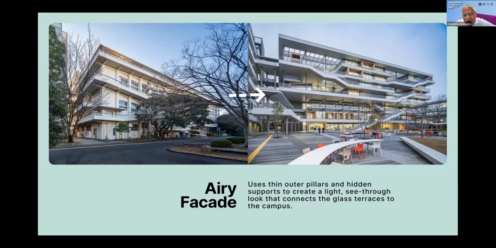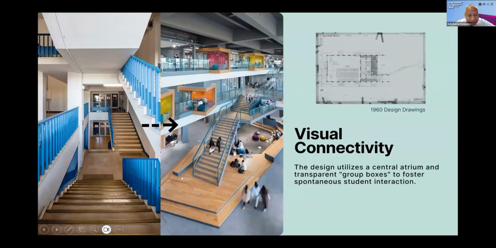And it would also have something in common with the environment. It would also have visual connectivity between one area and another. Maybe there would still be some areas that need more circulation.